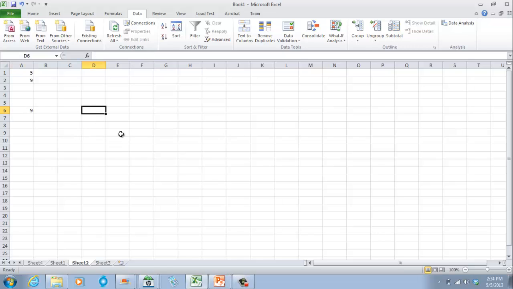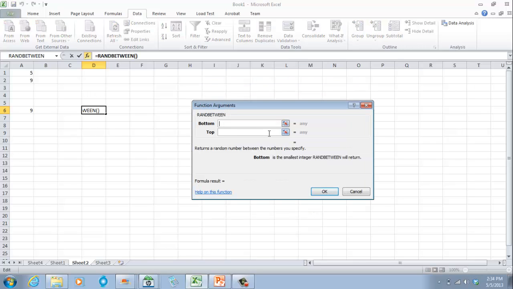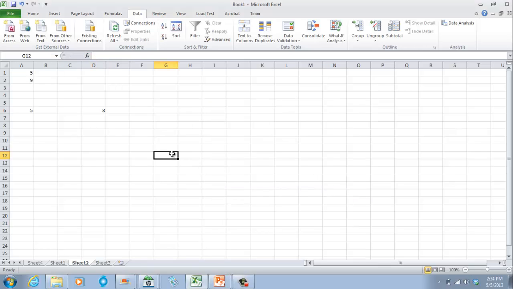Okay, it returned 9. Now guess what? Do it again and you see what you get. That's one thing with random numbers. You see the next one, it returned 8. You see, so it's kind of random. And this actually returned 9, not 5. So return 9 here and return 8 here. So that's what we get.